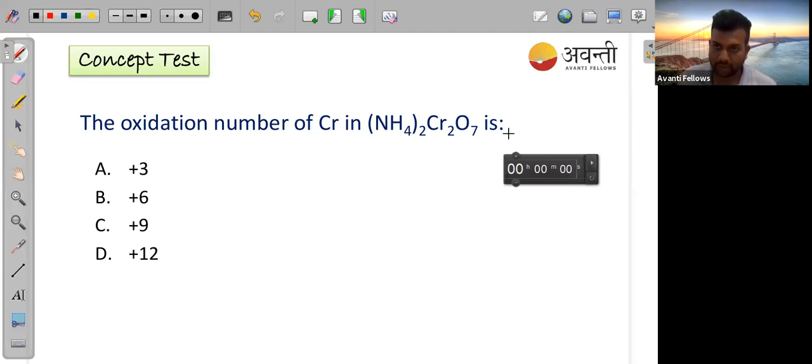Let me tell you how to solve this. Everyone focus on how I am finding it out. Manvita Anand, correct. So see what is happening. We know NH4 already.